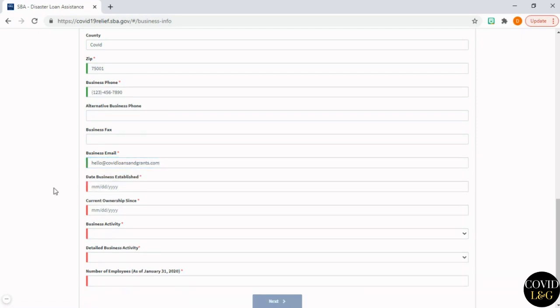Date business was established, and of course this has to be before January 31st of 2020. How long has the current ownership been in place? Business activity.